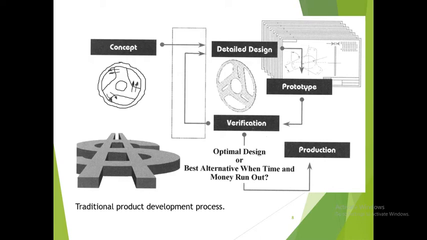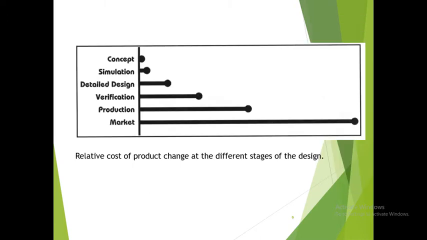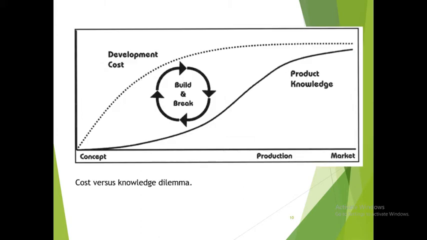This is the traditional product development process. And then the relative cost of product change at the different stages of the design, from concept, simulation, detail design, verification, production, and market, is subject to the cost.